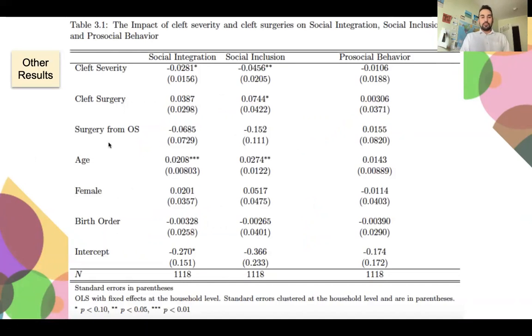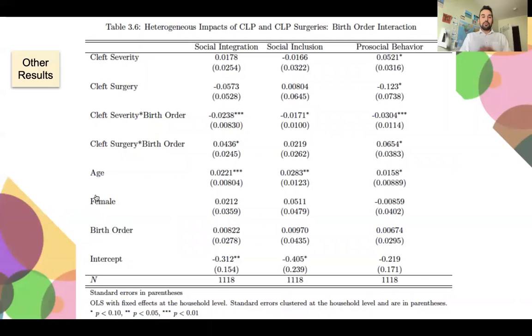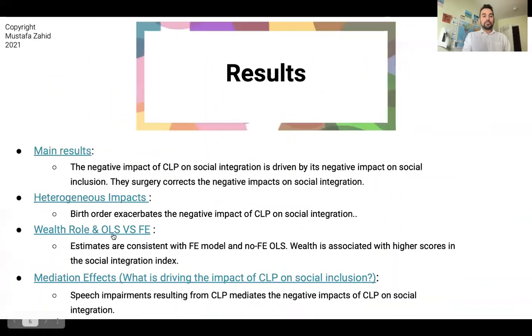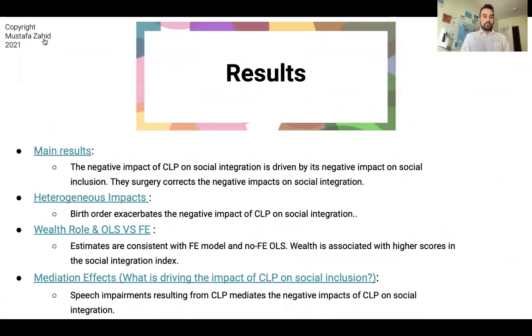Here are the point estimates of our model. We also look at heterogeneous impacts, and we look at interaction of gender and birth order. And we can see that birth order does have an effect on the impact of cleft severity and cleft surgery. We also see that our point estimates are robust when we use regular OLS without fixed effects and include a wealth index at the household level. And we can see our point estimates don't change that much. And there's a positive relationship between wealth and the outcomes that we observe.